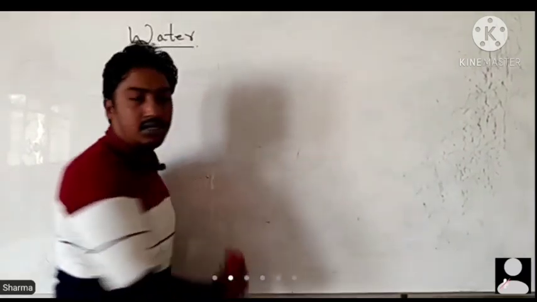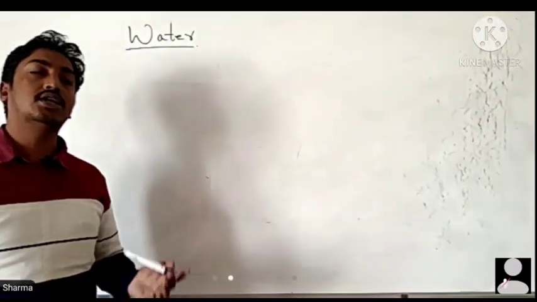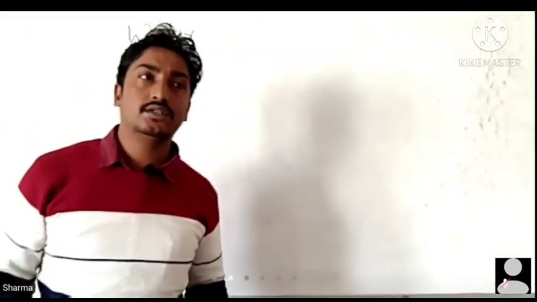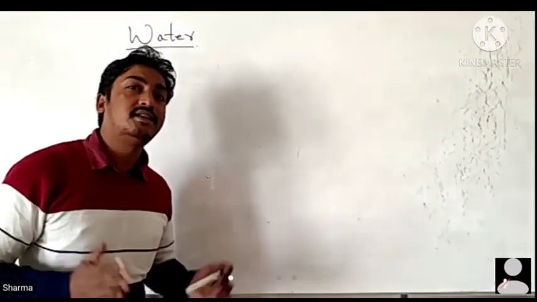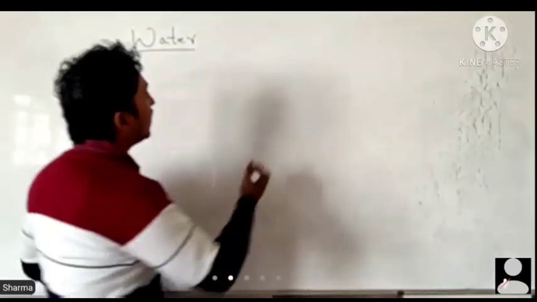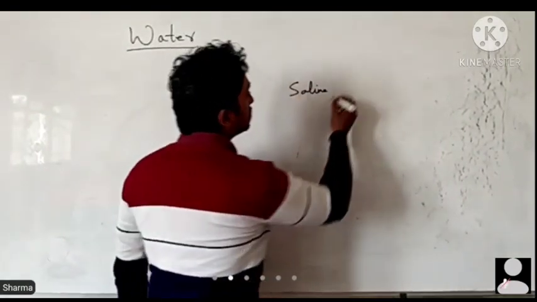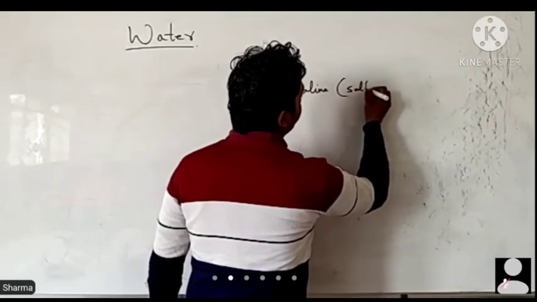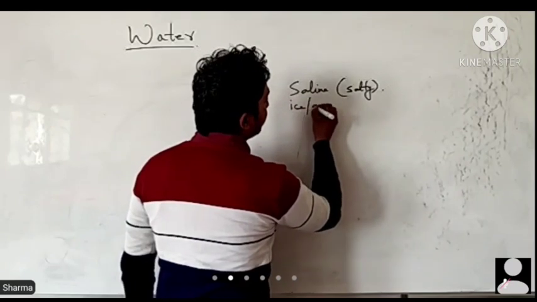As we know, in the distribution of water, we talked about how water occupies almost 3/4 of the earth, and almost 99% of that water can't be used, because it is either saline, that means salty, or in the form of ice and